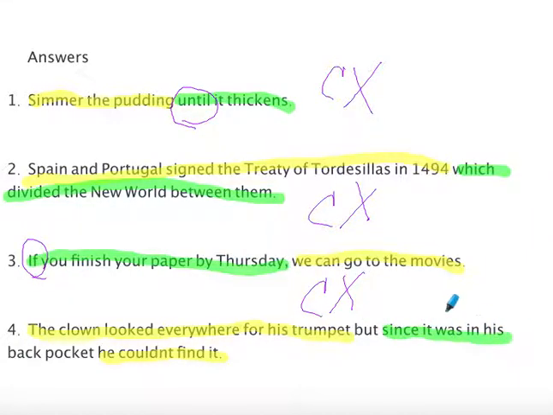But this is a dependent clause, since it was in his back pocket. What makes it dependent? The subordinator "since." Now this sentence actually has two commas missing in it. Can you figure out where the commas should go?